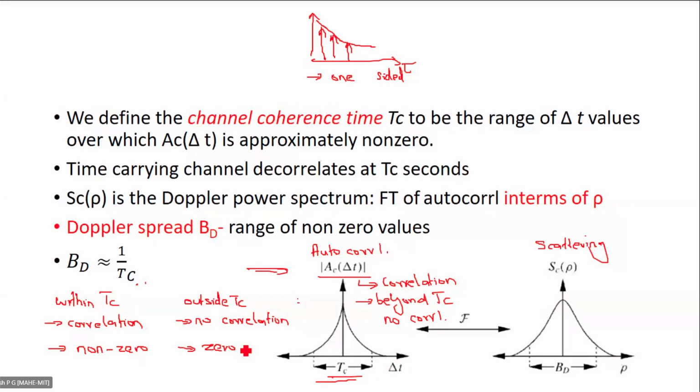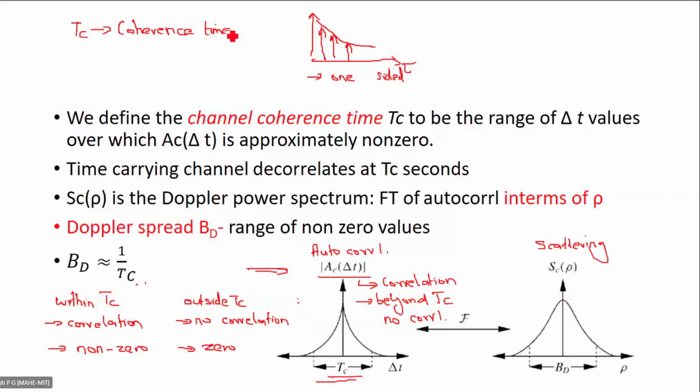So what is this TC? TC is the channel coherence time. TC refers to coherence time, which means that there is a correlation within TC.